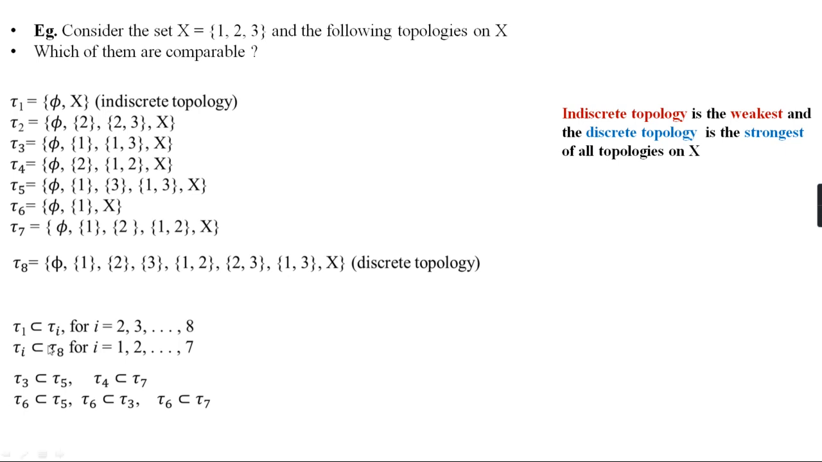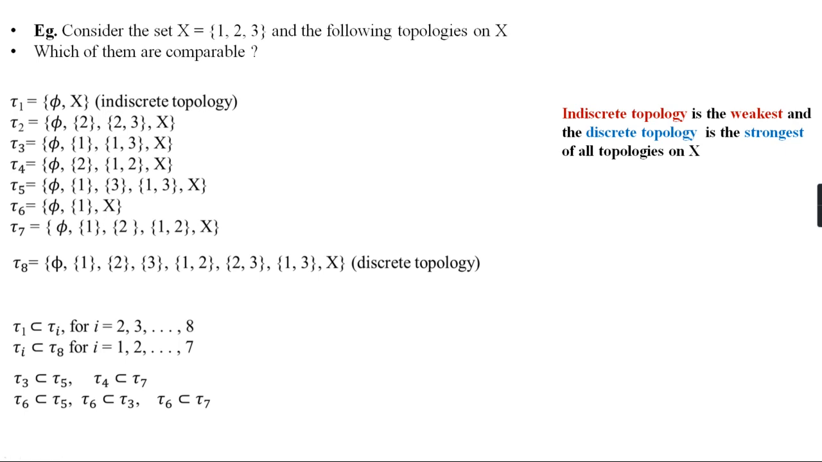Similarly, we can see that τ6 is weaker than τ5. τ6 is the empty set, the singleton set {1}, and X. τ5 is the empty set, {1}, {3}, {1, 3}, and X. And τ6 is weaker than τ3, and so on. And we can see that there may be incomparable topologies among these.